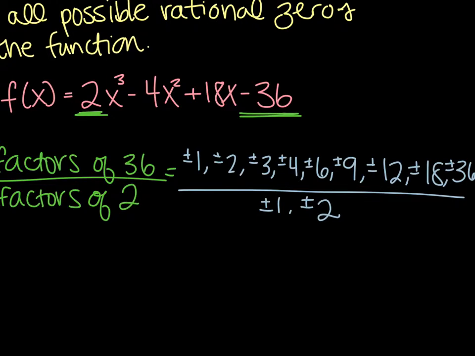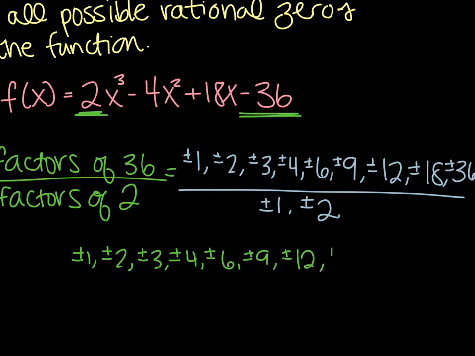All right, now just like what we did in the last example, we can look at how these relate. So we want to take a term from the top and divide it by the term from the bottom and go all the way through. So let's start with the top and divide them all by 1. So here, all the possible factors, we have plus or minus 1 divided by 1, plus or minus 2 divided by 1, and so on. So we have all of these terms here. You can write all of these out.